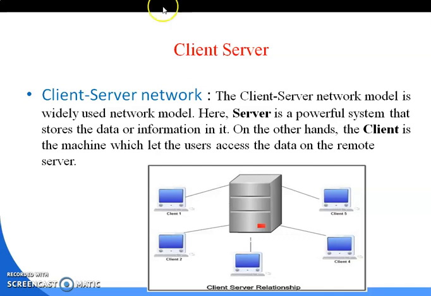So here in the picture, here is the server. What is the client-server architecture? Now here is the server. This is one machine, one computer whose configuration is very high compared to all these computers. Clear? And all these computers are general purpose computers. This is client 1, this is client 2, this is client 3, this is client 4, and this is client 5.